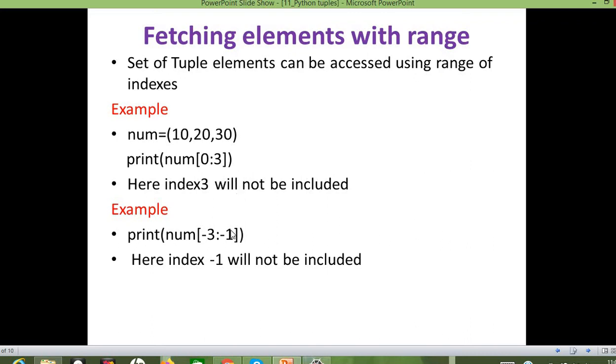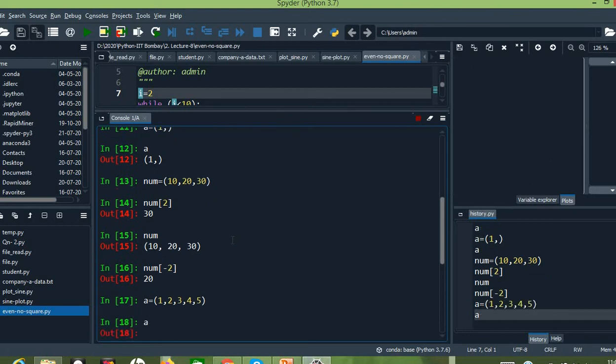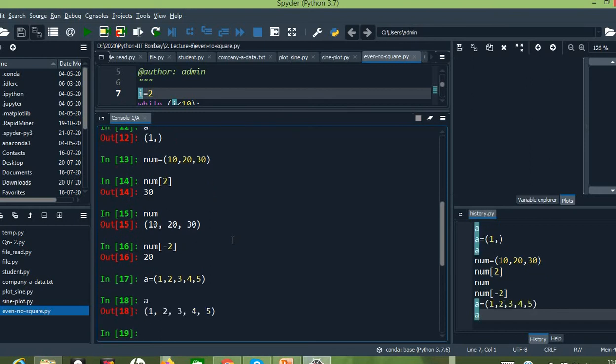So what about negative indexing? In negative indexing also, we need to specify the starting index and the ending index, and the end index will not be included while printing the output. Let us see it with an example. A equals to, I am taking 1, 2, 3, 4, 5. 5 elements I have taken. It is in tuple format.